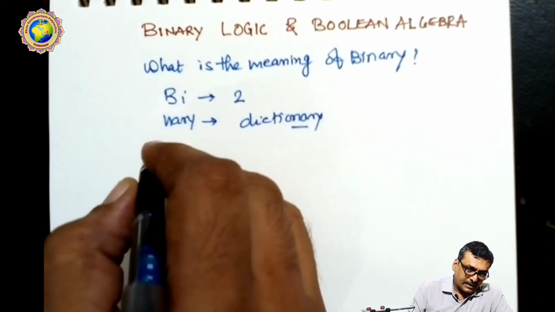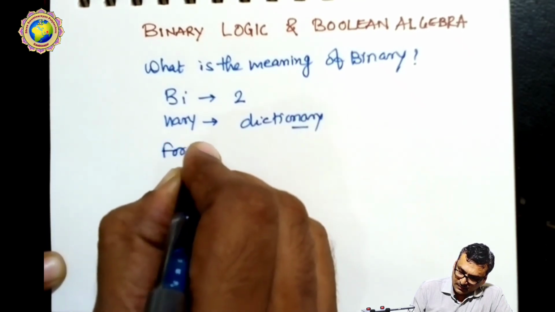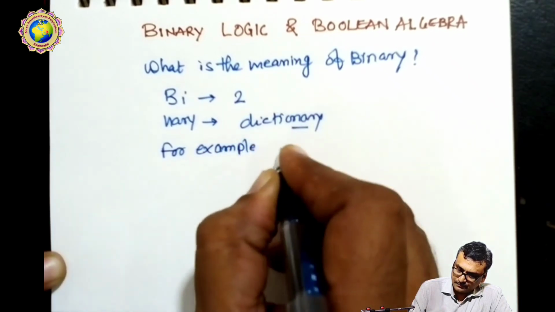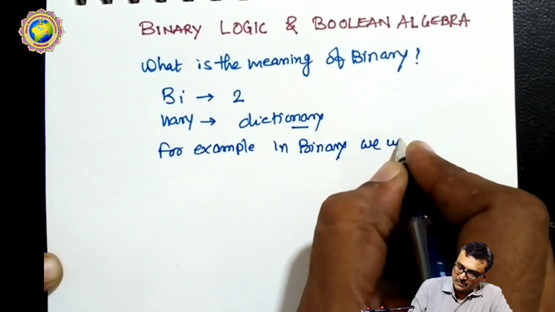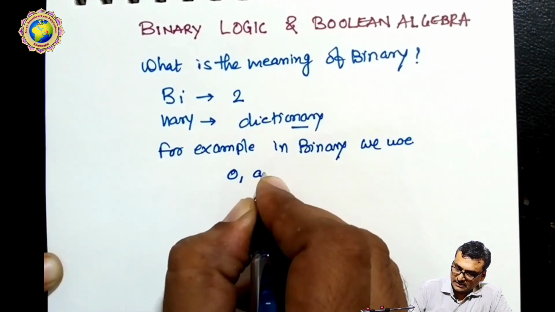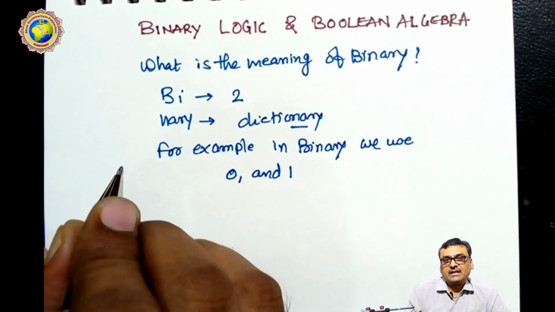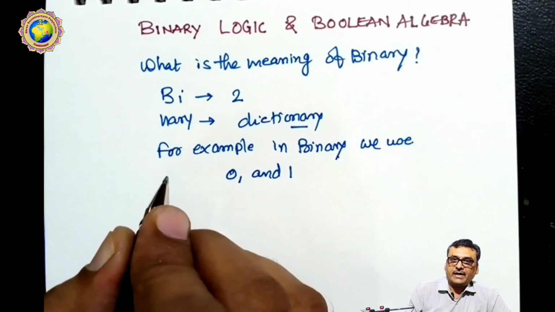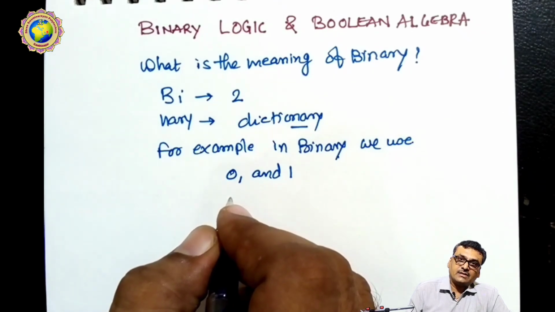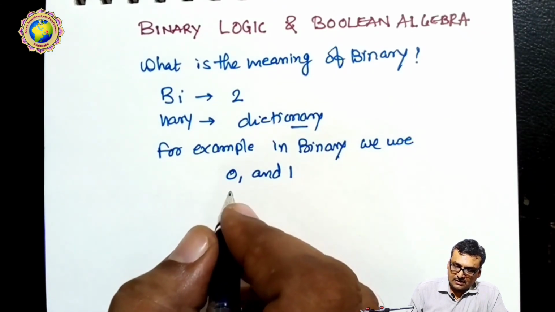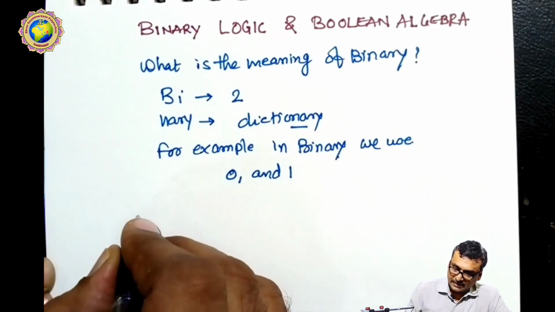So here, for example, binary uses two words. In binary we use 0 and 1, because the only language our computer machine understands is binary. That's why we have to know about binary systems or binary number systems. Now we discuss the logic. So what is binary, and then we discuss binary logic.